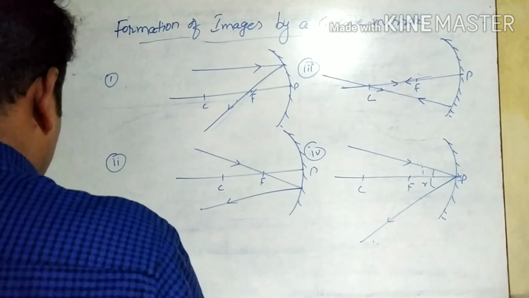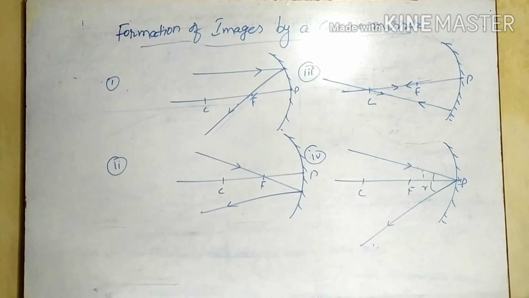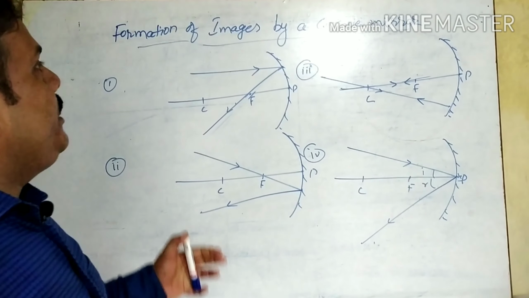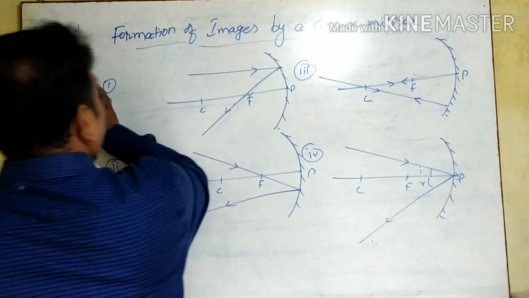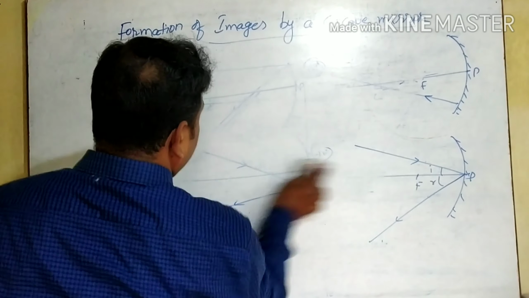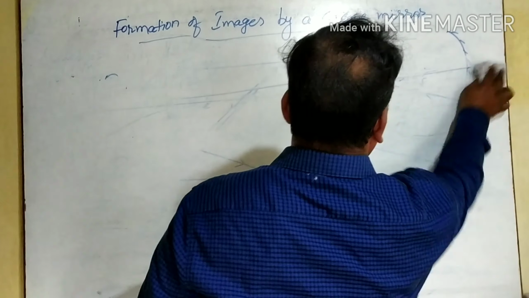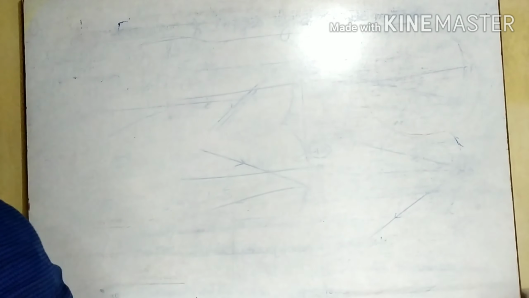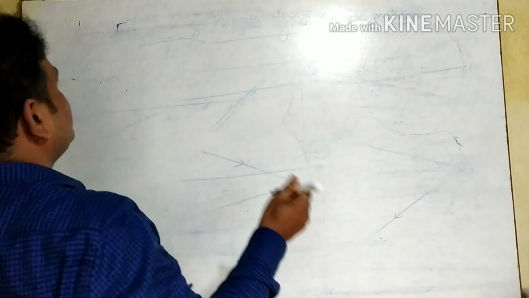Okay children, now we will discuss the images formed by a concave mirror at certain places. If we place the object at a particular distance, where will the image form? Okay, and this is very important for you.